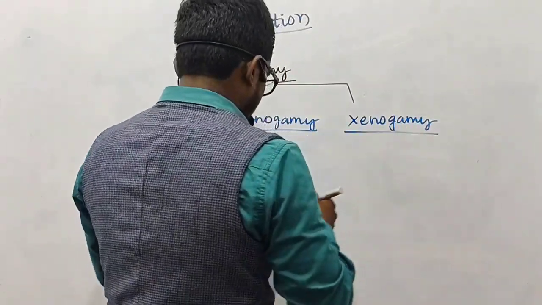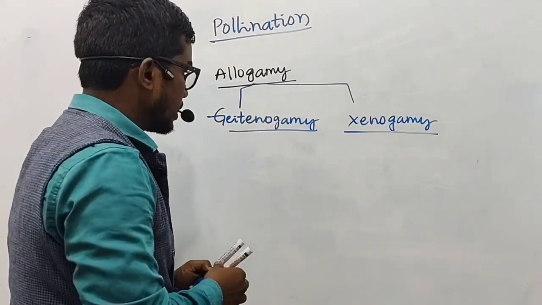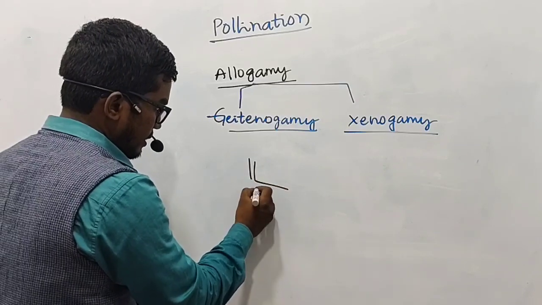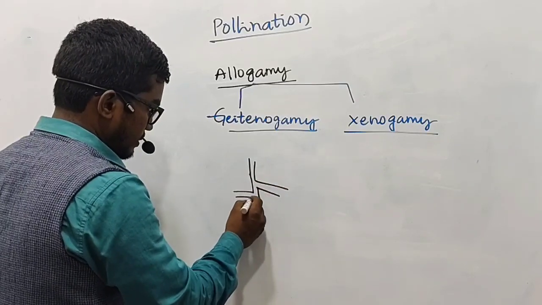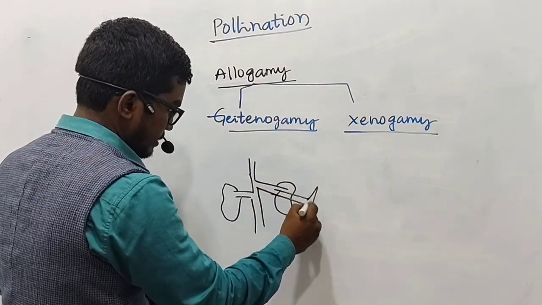So now let us first understand what happens with respect to geitonogamy. In the case of geitonogamy, let us consider a particular plant, and two different flowers.